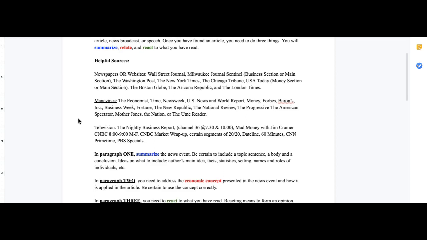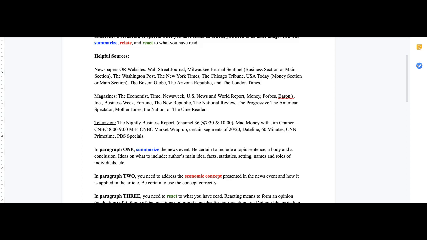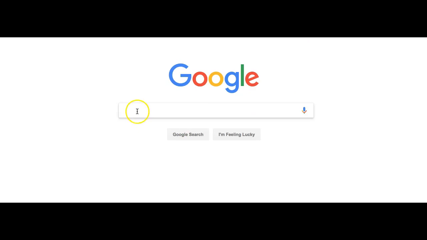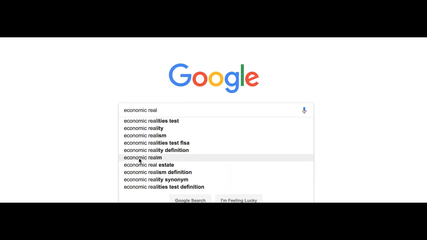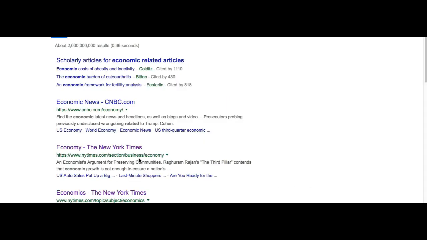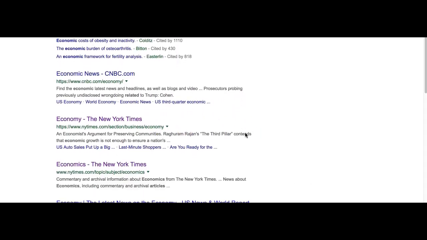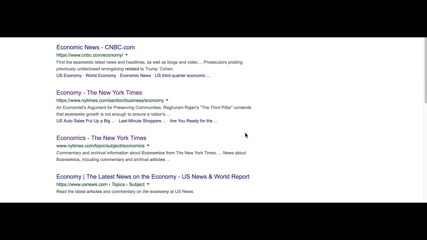Now with that in mind, I'm going to show you one of my favorite resources. So I'm going to open up a new search tab here. I'm going to put in economic related articles. And once I do that, you can see here that there are numerous websites that appear.